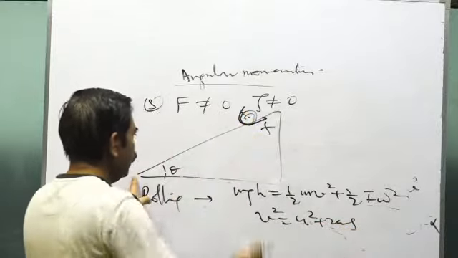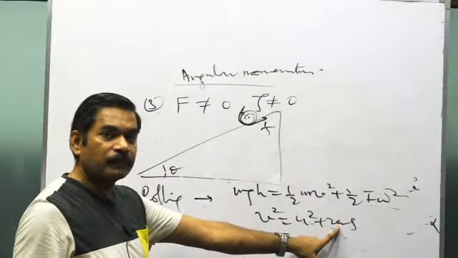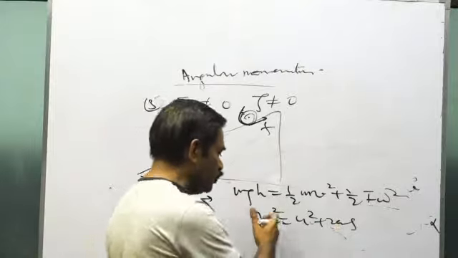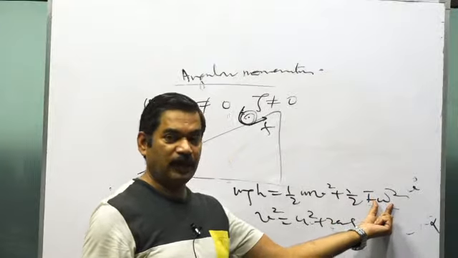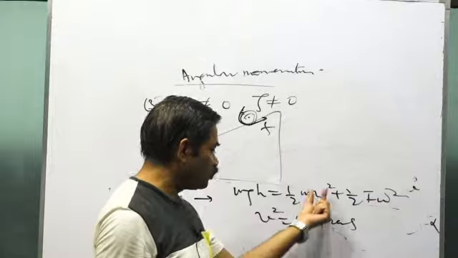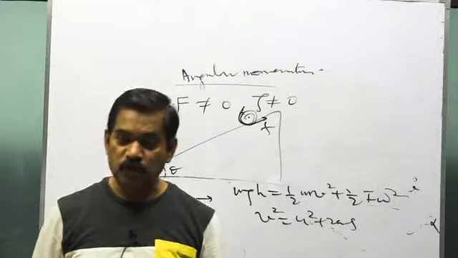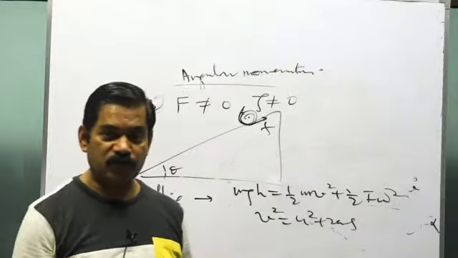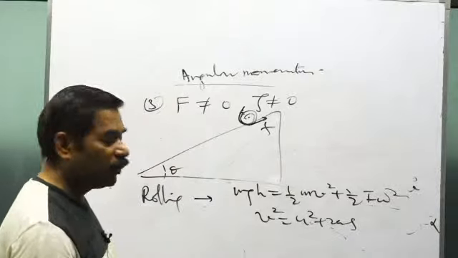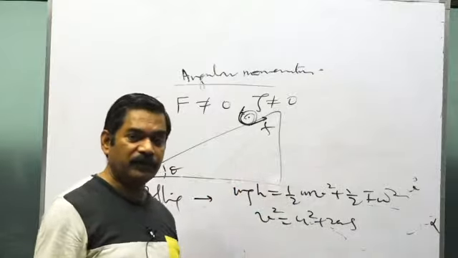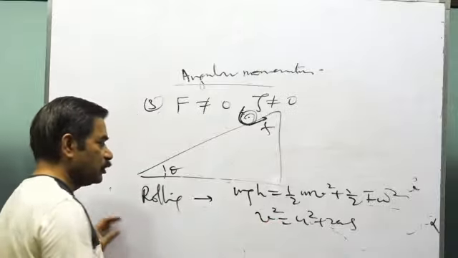What will be the value of s up to this point? Keep the value of s, then you get one equation, v square in terms of a. And because this is pure rolling, omega square will be equal to v square by r square. You keep the value of v square here in terms of a, and get the value of a. So if there is no slipping, then energy will not be lost even if friction is present there. By using that condition, make one equation for the law of conservation of energy, one equation for v square equals u square plus 2as, and you will be able to solve the question for a.